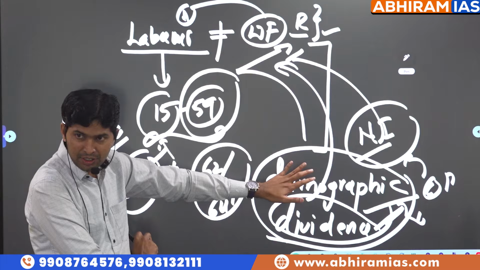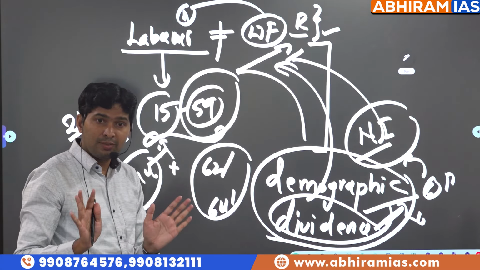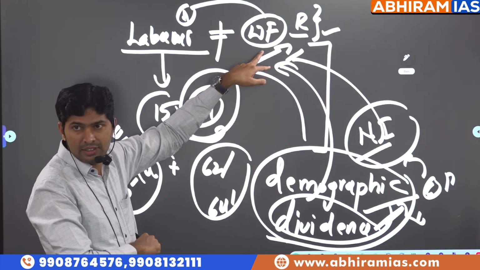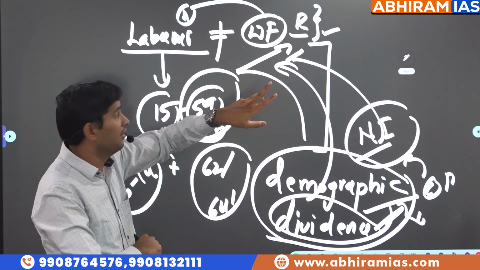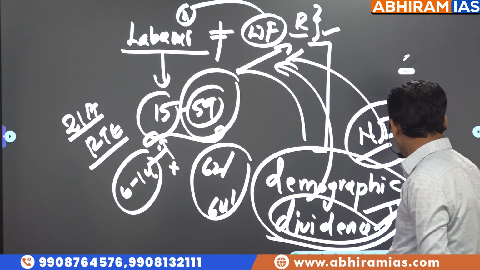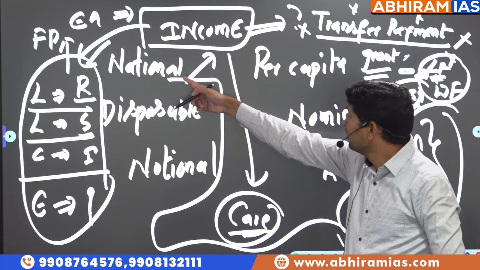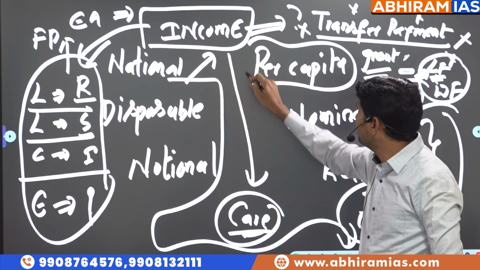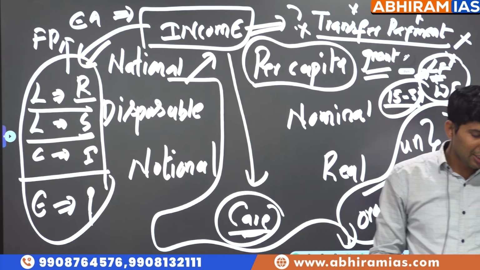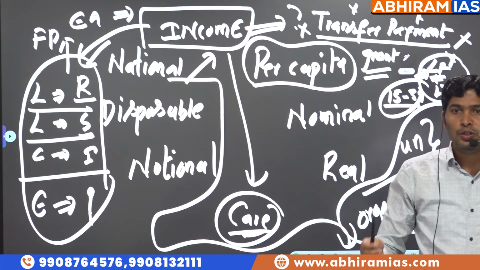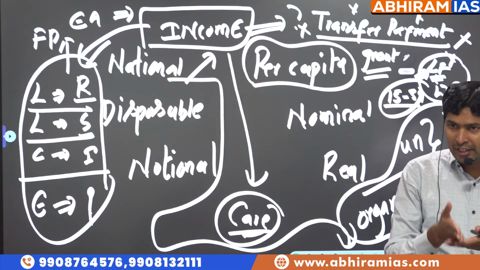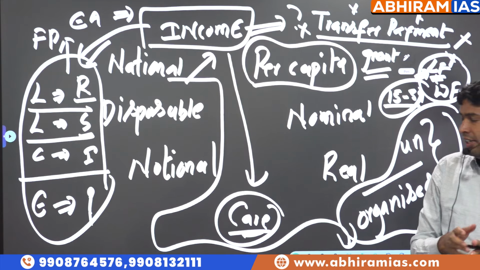Demography means population. Dividend means the advantage, not because of population, but the advantage of having more working population. That is called demographic dividend. Now labor force definition, workforce definition, national income definition, per capita income. The national income chapter is kept in the syllabus actually to calculate per capita income, to understand economic growth, whether we are a high income country, a middle income country, or a low income country.